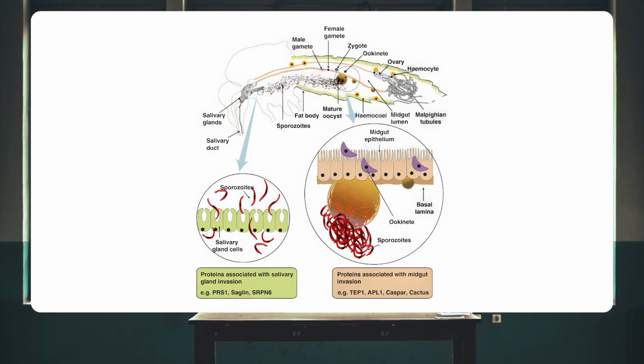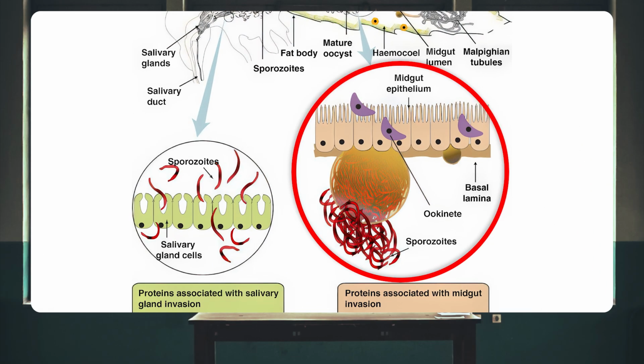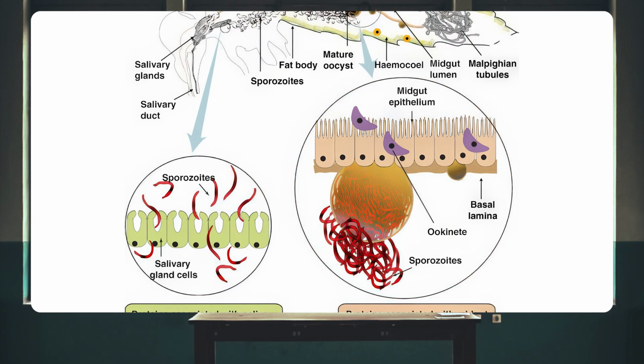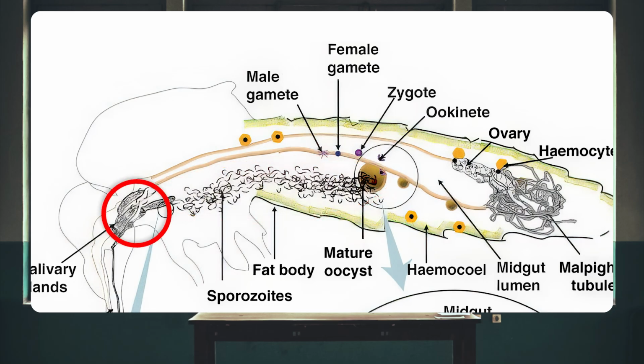Let's take a closer look at what goes on inside the mosquito host. The mosquito sucks up the gametes through its proboscis and into its gut, and there they fuse to form a zygote, which develops into an ookinete, the mobile stage. That mobile stage penetrates the gut wall and forms an oocyst, where many sporozoites develop. Those are released into the body cavity of the mosquito, and then they migrate into the salivary glands so that those glands are locked and loaded and ready to be passed into a human host the next time the mosquito bites. That's the Plasmodium life cycle.